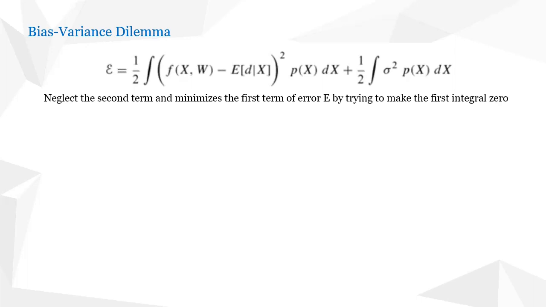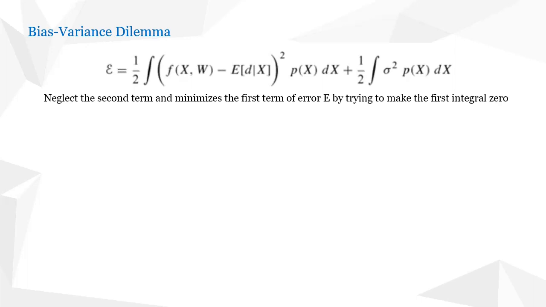During training, we therefore attempt to minimize the first term over which we have control because it contains the weight parameter. You can see that f of x comma w. We reach the optimal training function f of x comma w when we minimize the first term of error function E, trying to make the integral 0.